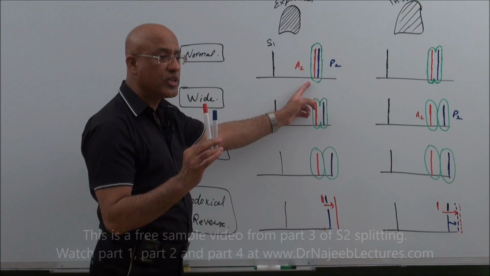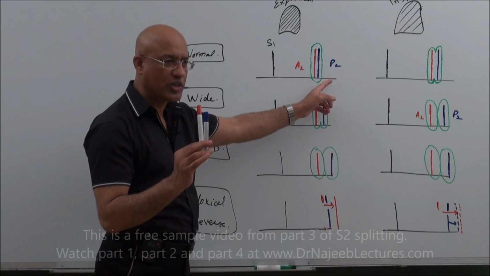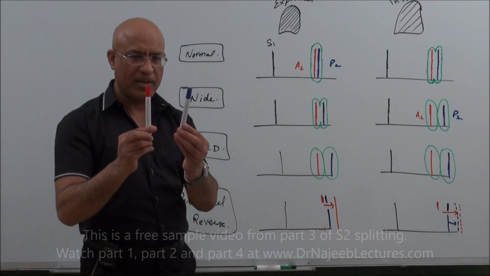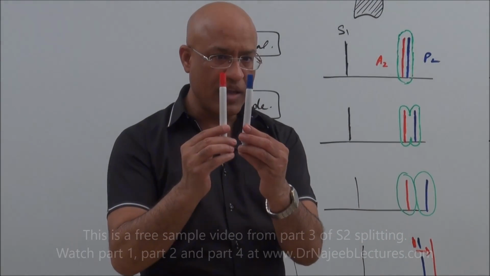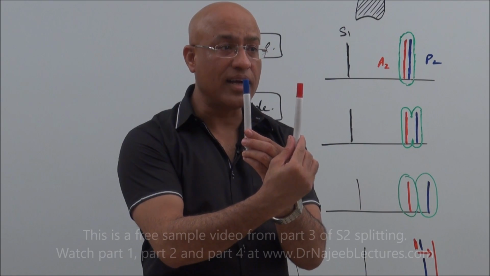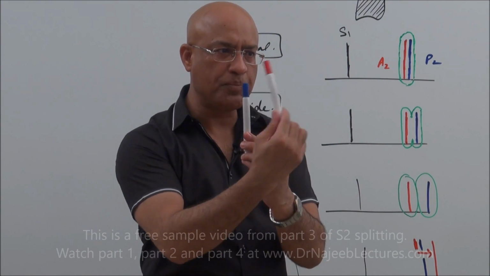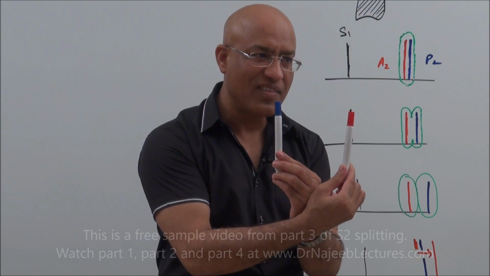A for associate, P for professor. Normally the second heart sound is like associate professor. But what is going to happen? This is A2, this is P2. If A2 is too much delayed, then it will come after the P2. Then rather than AP, it will become PA. PA means physician assistant. Is that right?